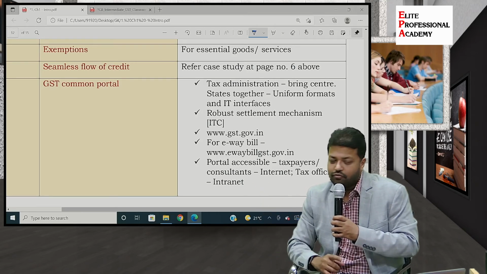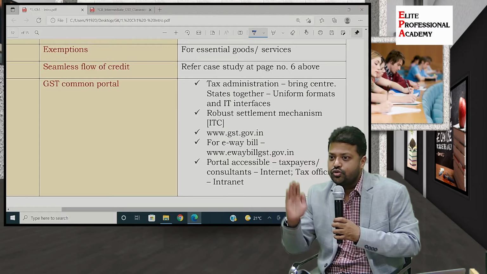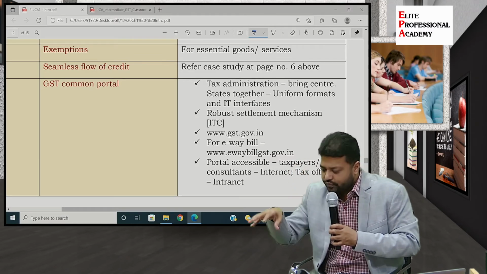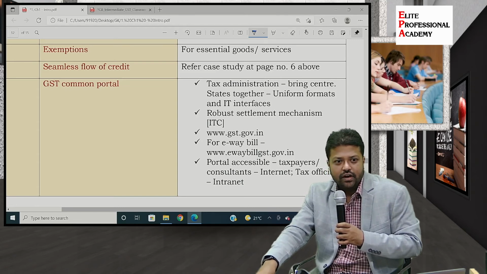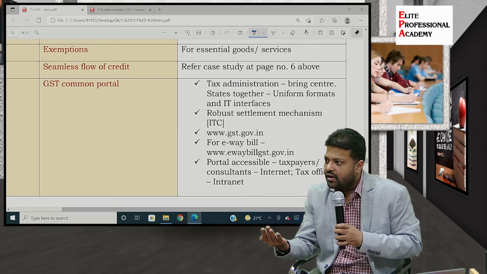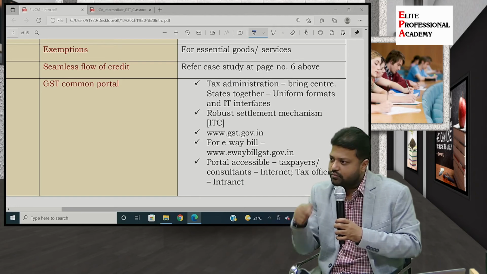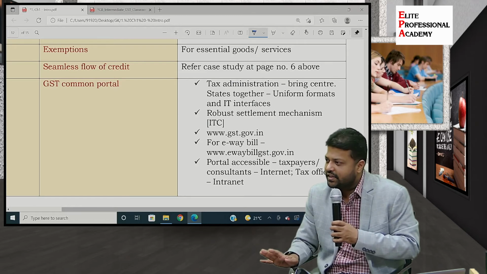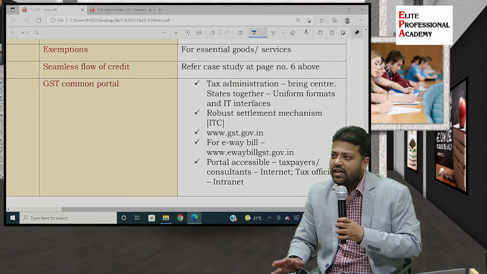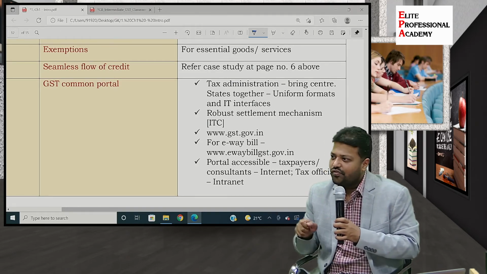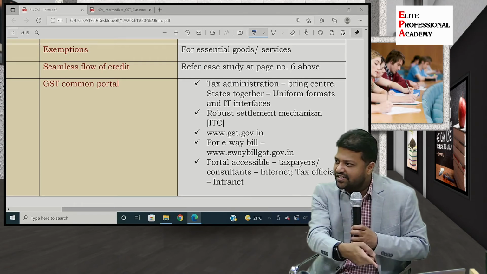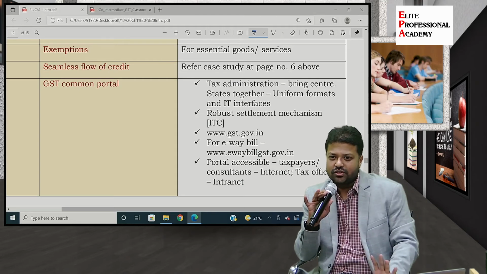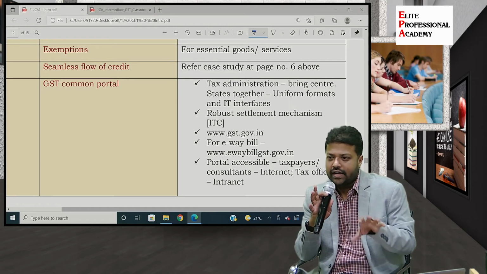And while transporting the goods, you are required to carry the invoice as well as this e-way bill's copy, so that if tax authorities tomorrow intercept your vehicle, then they can verify whether these are the goods of this invoice, whether they are being transported against this e-way bill, and they will ensure that everything is intact. So that even if you tear off the invoice, it is registered with the government authorities that you have supplied these goods. Now clear how they're trying to track the mechanism?